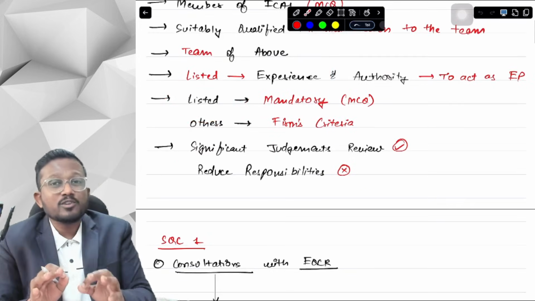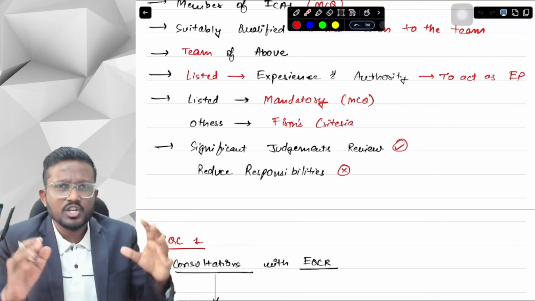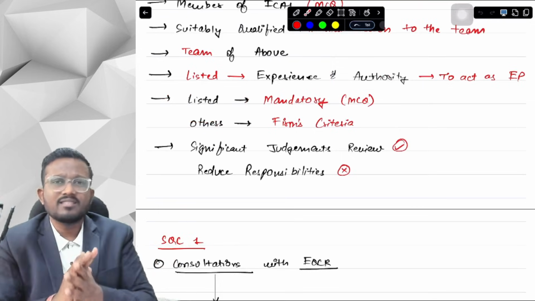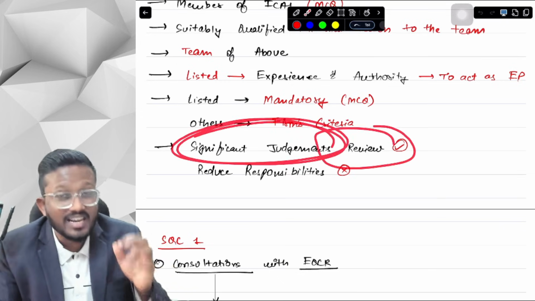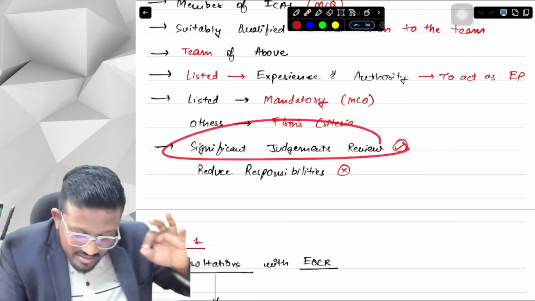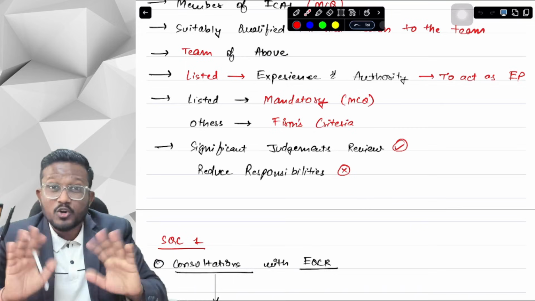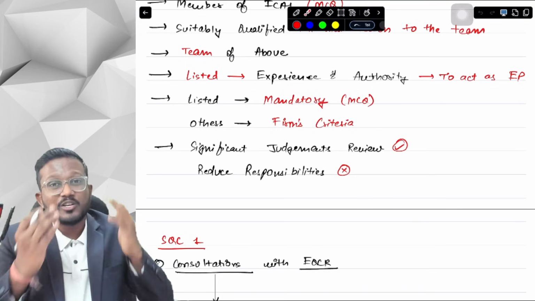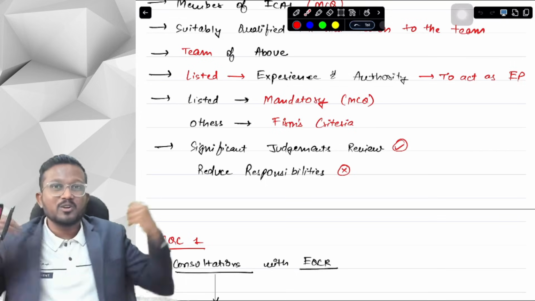Next, will the EQCR review all the audit documentation, everything in the audit? No, he doesn't have so much time. He will just review all your significant judgments. He has the responsibility to review only your significant judgments. And secondly, the engagement partner should not assume that since there is an EQCR who will review our audit engagement, my responsibility will reduce, my responsibility will go away.